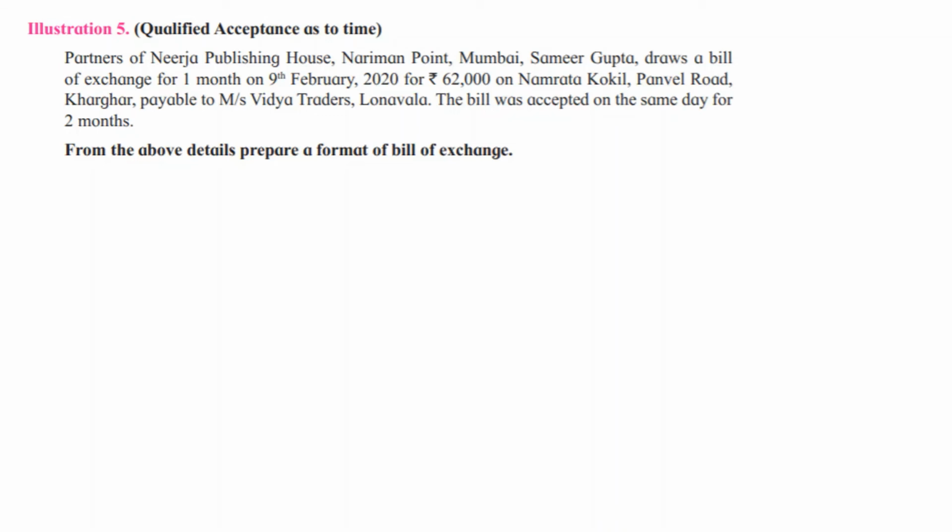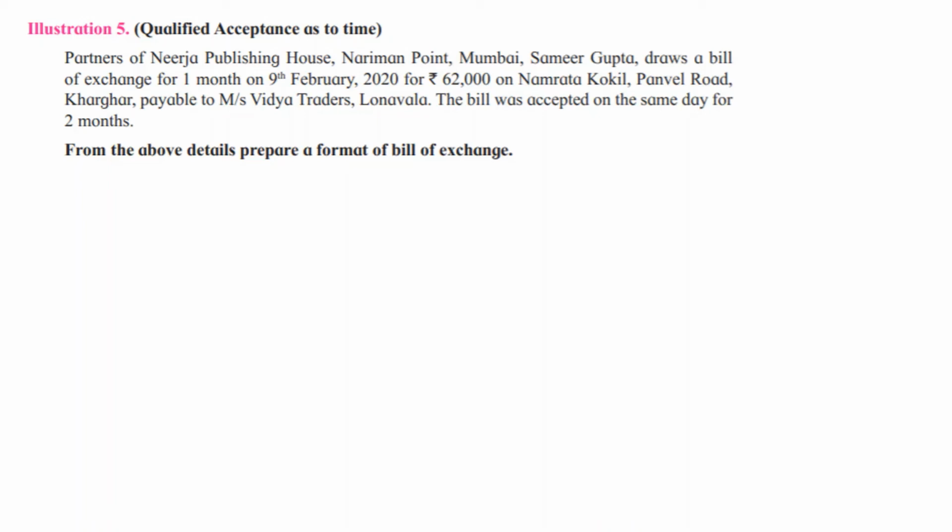Namrata Kokil. So the drawee, that is bottom left corner, will be Namrata Kokil, Panvel Road, Kharghar, and the payee is Vidya Traders, Lonavala. The bill is accepted on the same day but for 2 months. So although the bill is for 1 month, it is accepted by Namrata for 2 months. That means it is qualified acceptance as to time.